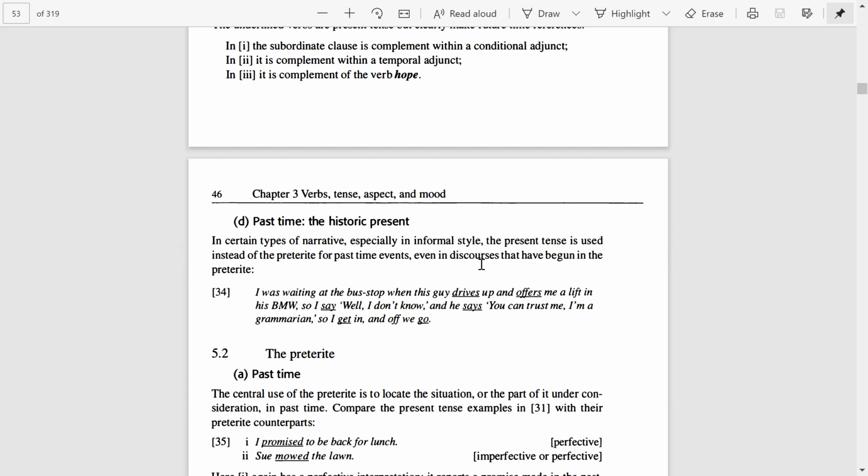Sometimes you can use present tense in informal situations. Instead of using the past tense, you use present tense, but that present tense shows past time. So you can use present tense, which will actually be used instead of past tense, but it will be showing past time.